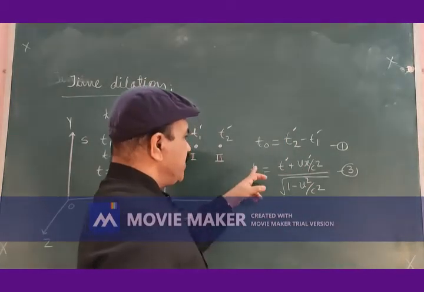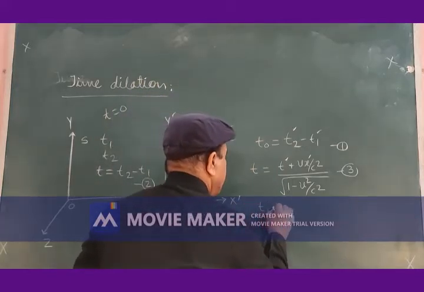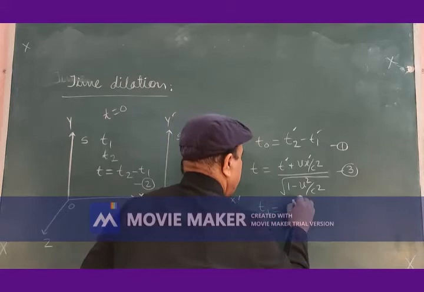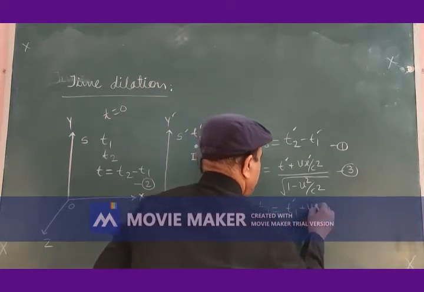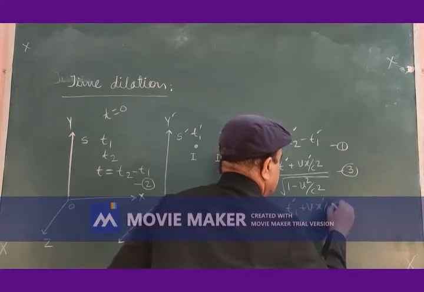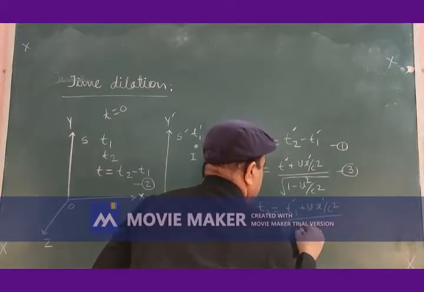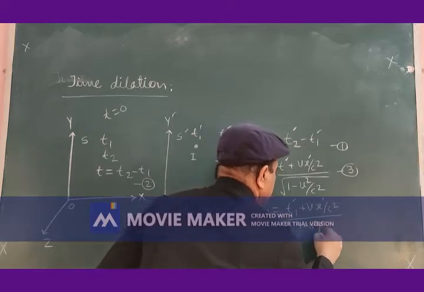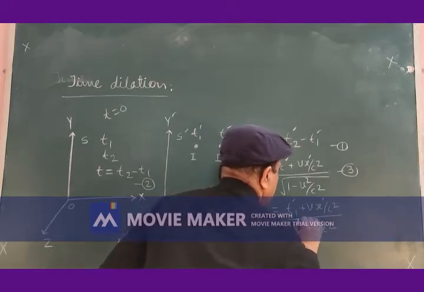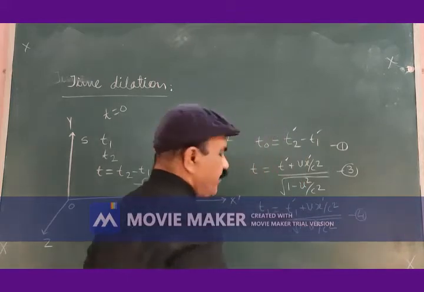For the first event, the same equation can be written as t1 is equal to (t1 prime plus V x prime by c square) divided by the square root of 1 minus V square by c square, equation number 4.